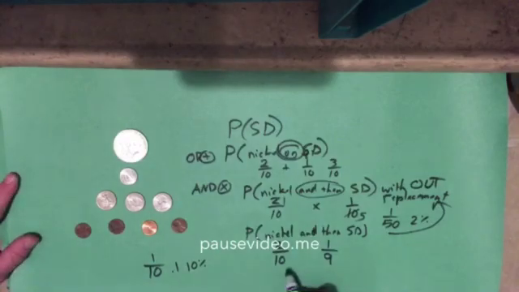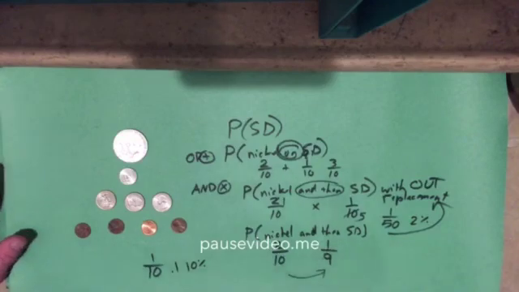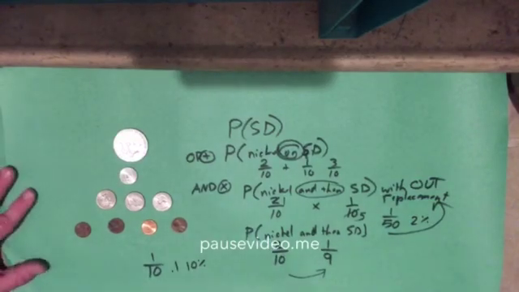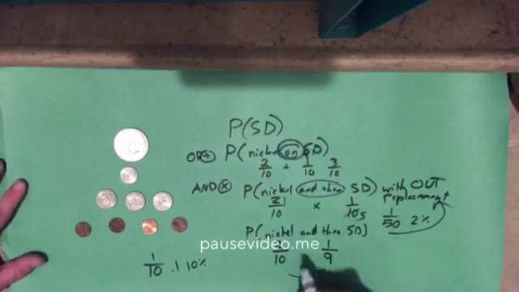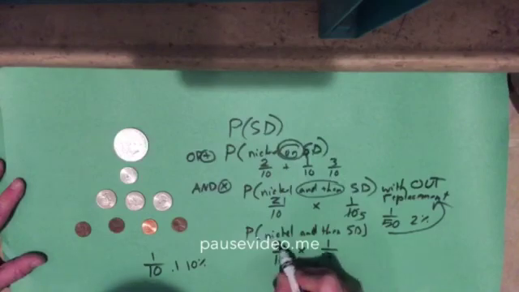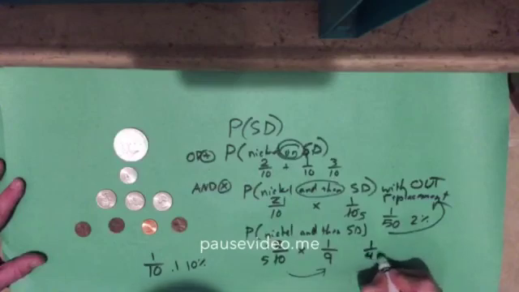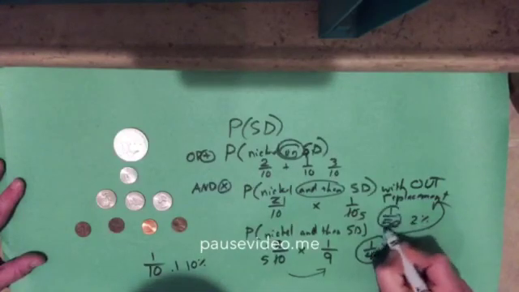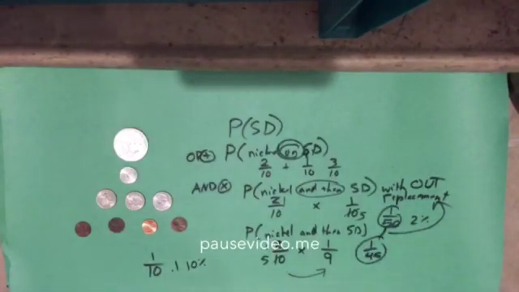This is what are called dependent events because the probability of the second one changed after we did the first event. So if the probability of the second one changes, then you've got what are called dependent events. And now I would still multiply. This time I can't cross simplify, but I could simplify up and down on this one, right? And get 1/5. And then I get 1/45. So you notice the probabilities are not the same because I've changed the probability when I took out one of the coins, if that makes sense to you.